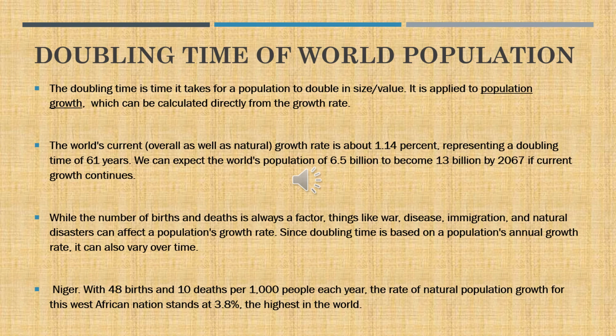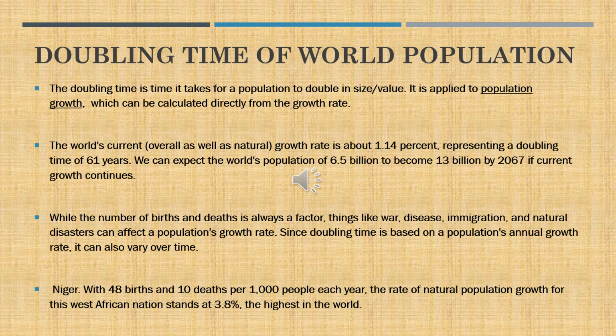Now let us come to the doubling time of world population. The doubling time is the time taken for a population to double in size. It is applied to population growth and can be calculated directly from the growth rate.